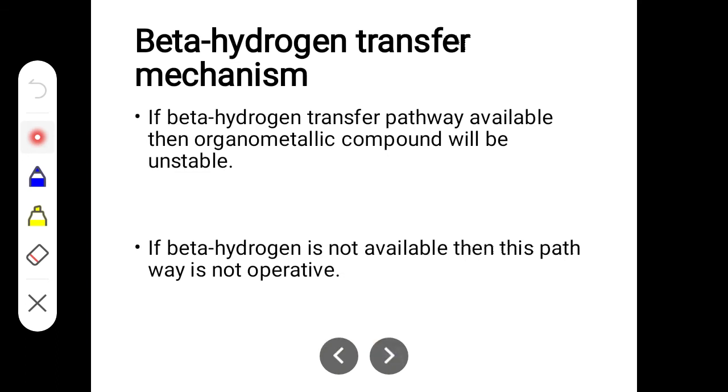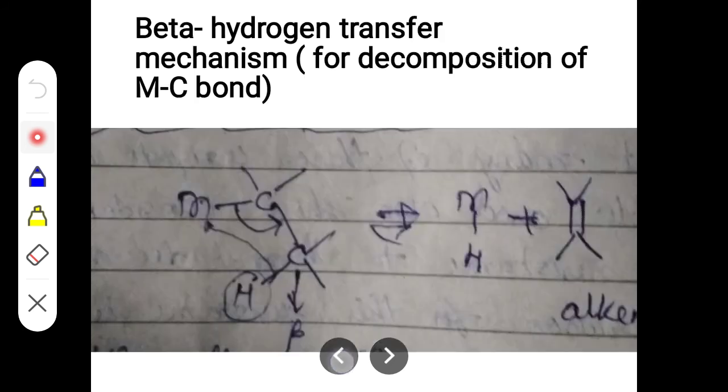But if there is no presence of beta hydrogen, then there is no possibility of breakage of the M-C bond, right? Here, only if there is a beta hydrogen will the M-H bond form and this M-C bond break. But if there is no hydrogen, then this compound remains as such. There will be no beta hydrogen transfer, no M-C bond cleavage or decomposition.